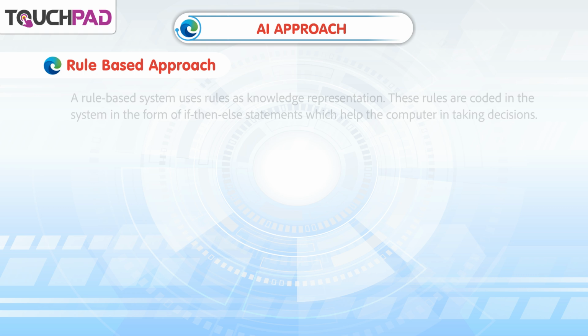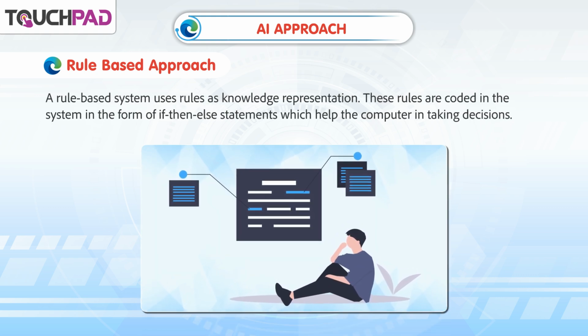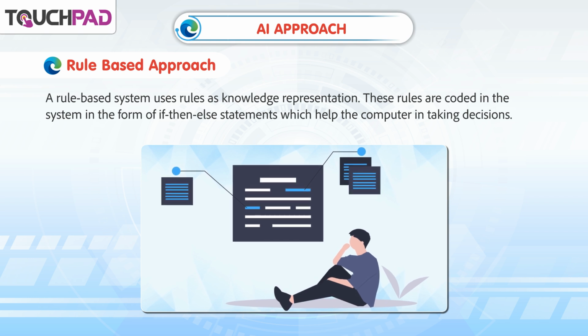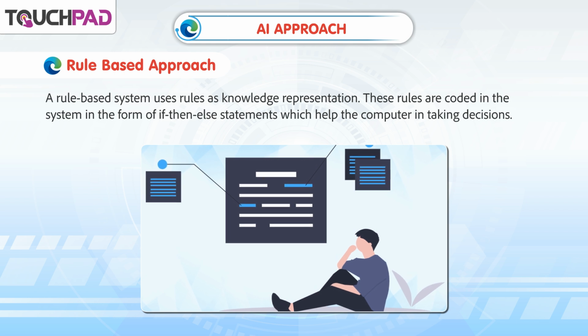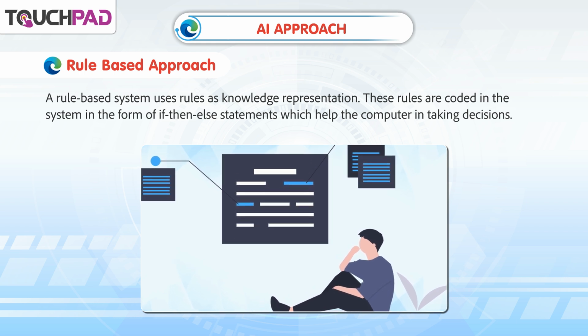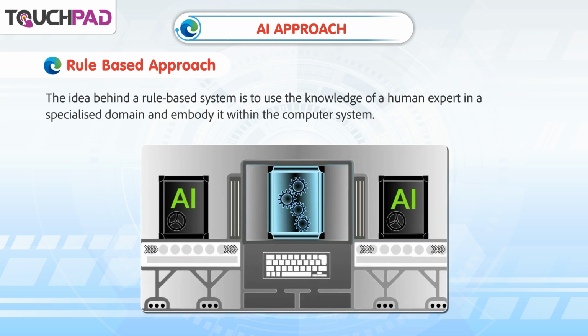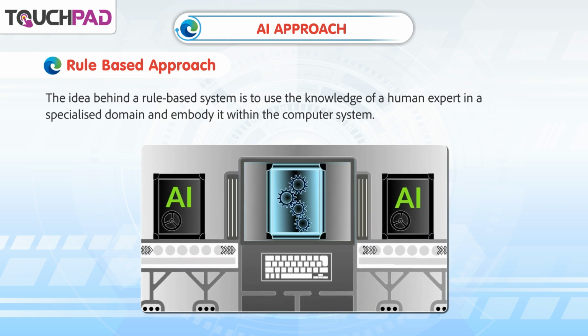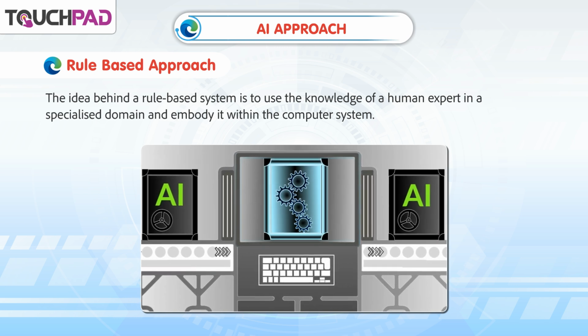Rule-based approach. A rule-based system uses rules as knowledge representation. These rules are coded in the system in the form of if-then-else statements which help the computer in taking decisions. The idea behind a rule-based system is to use the knowledge of a human expert in a specialized domain and embody it within the computer system.